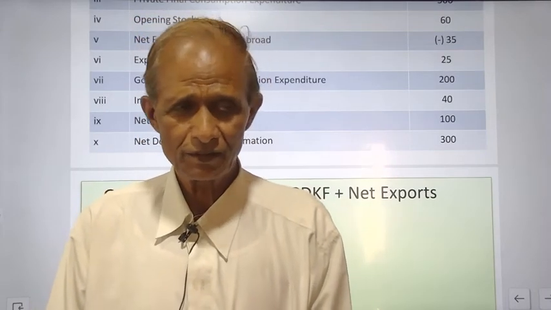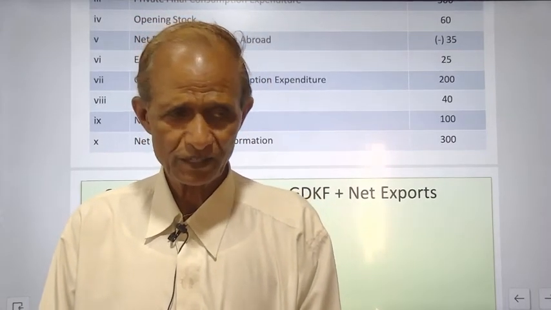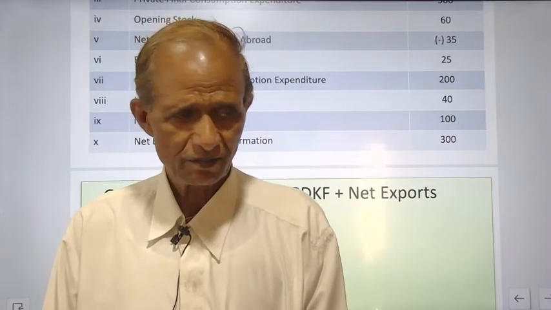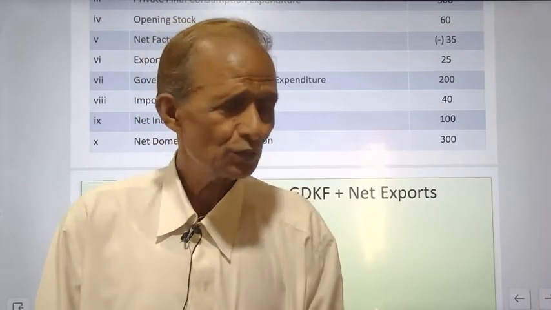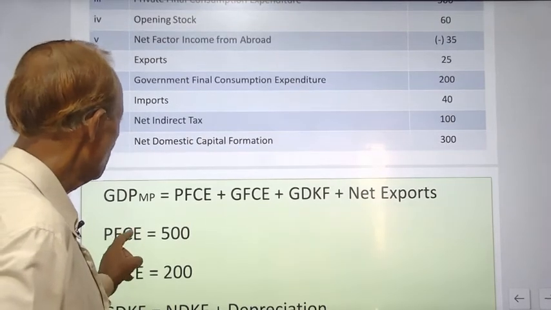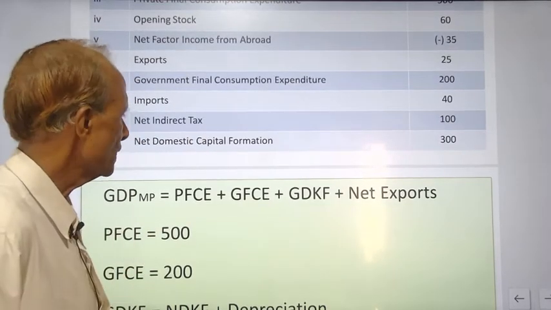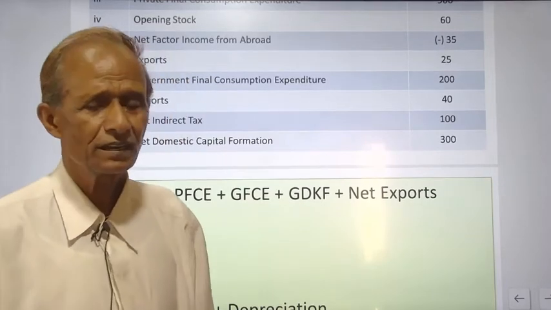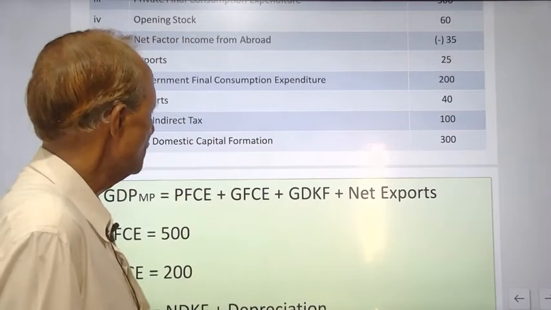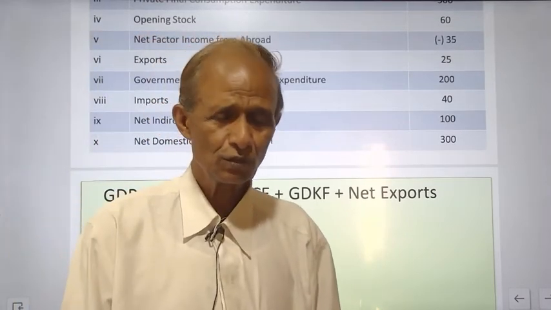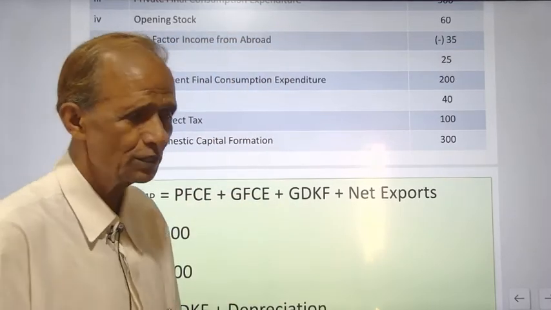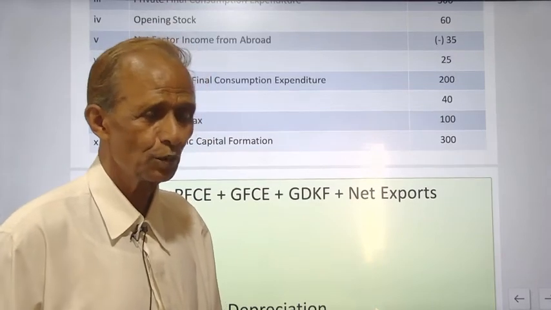And if you are given gross domestic capital formation, change in stock, and net exports, then you should add back these items. So gross domestic product at market price will be equal to private final consumption expenditure plus government final consumption expenditure plus gross domestic capital formation plus net exports. Net exports is exports minus imports, not imports minus exports.